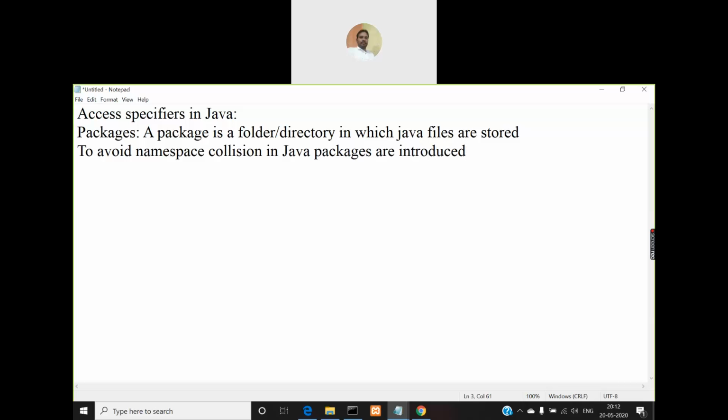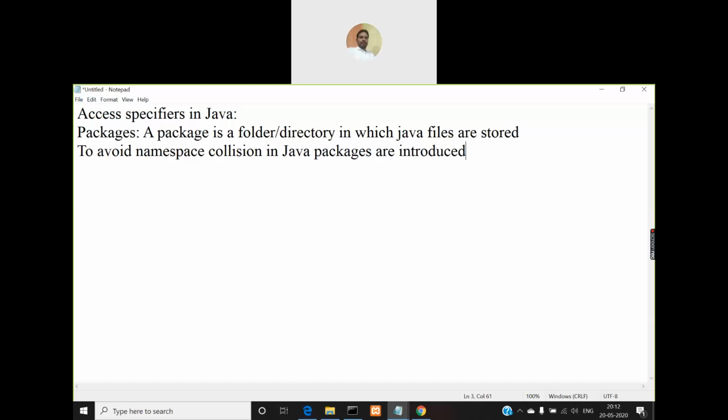Okay, so what is the purpose of introducing packages in Java? To avoid namespace collision. And what is a package? It is nothing but a folder or a directory where your Java source files and class files are stored. So we'll not deal with the packages as of now.